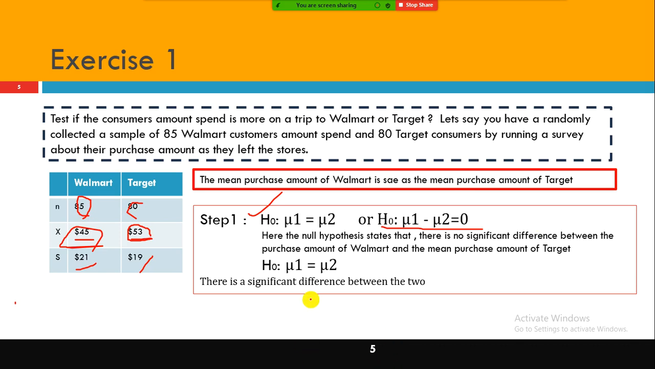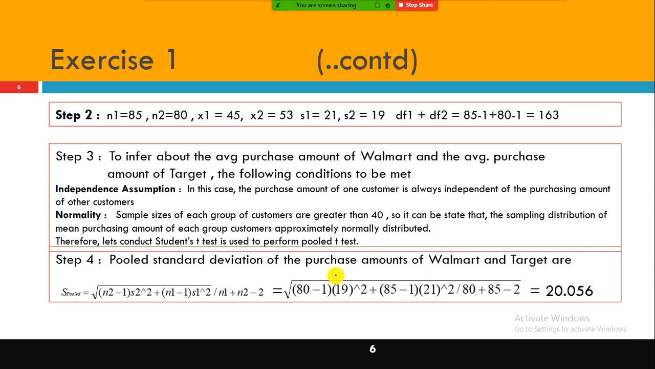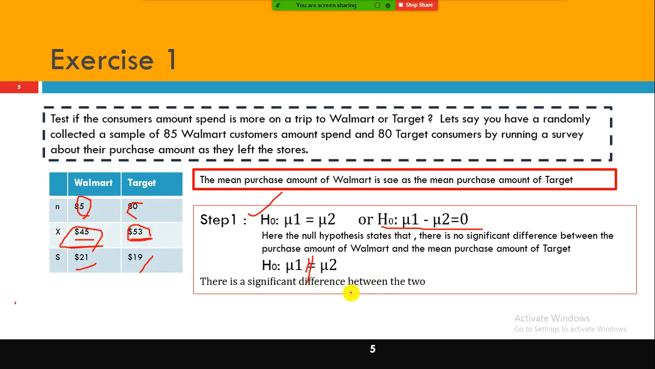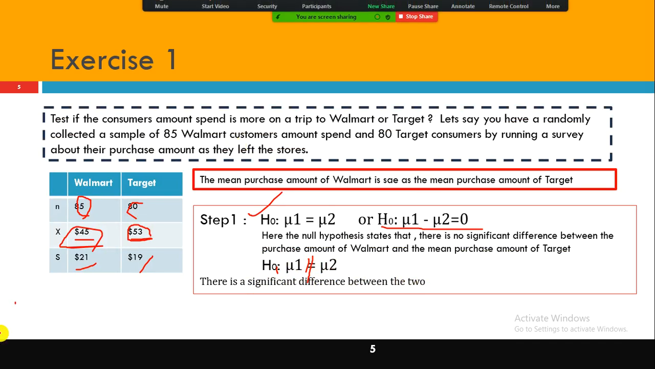The alternative hypothesis says there is a significant difference. So this one is supposed to be HA, the alternative hypothesis: mu1 is not equal to mu2. There is a significant difference between the two.